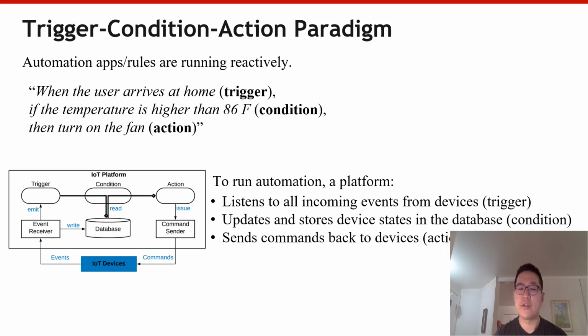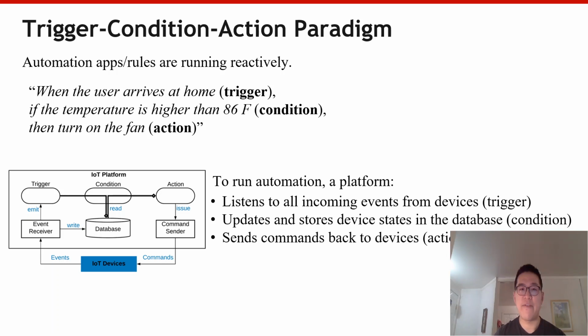To run a trigger condition action rule, the IoT platform listens to all the events sent by the IoT devices. When an event is received, it will be broadcasted to all the automation rules running on the platform. The platform also uses the event to update its database, which stores the current state of the corresponding device.